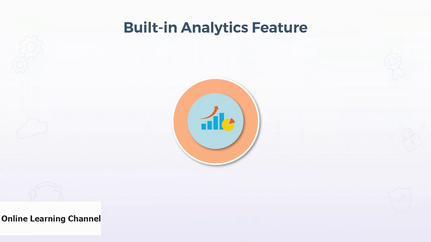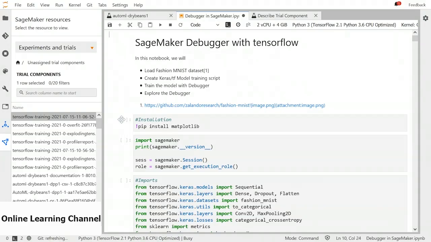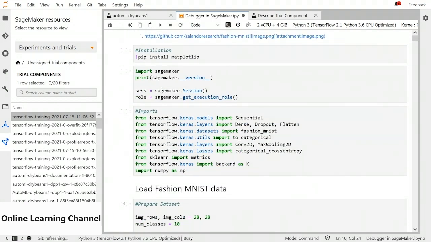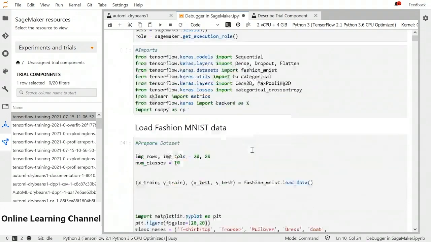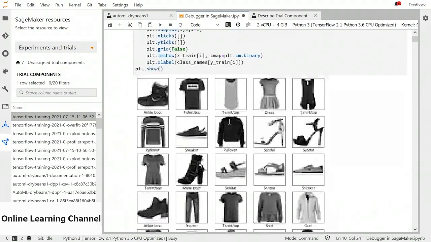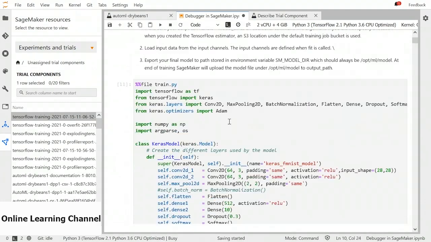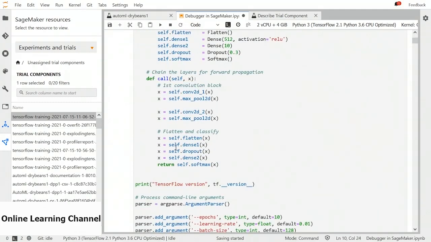into our Keras model. So we are back to Studio and we use this notebook for Keras model training on the Fashion MNIST dataset in SageMaker. In this notebook, we don't have to change much to utilize the debugger. So this code will be the same. We have the Fashion MNIST data sample, everything. We have a Keras script to be sent as an entry point.